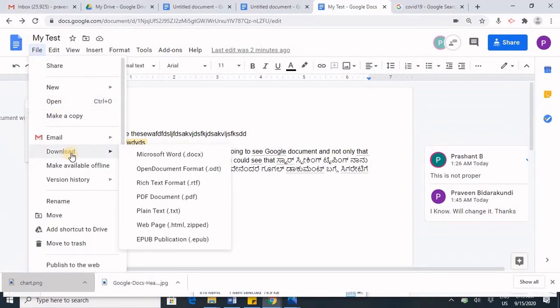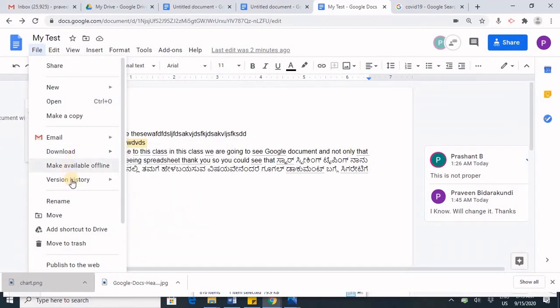Also, another feature is that we can download this as a Microsoft Word file or PDF file and many other file formats. There is a version history as well. You can see who edited what, in which version who has edited, and the different versions and their state will be displayed for you.